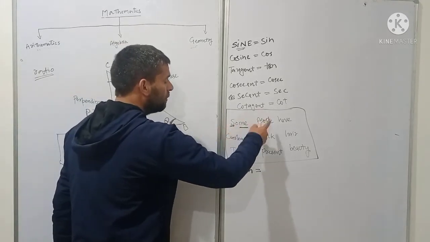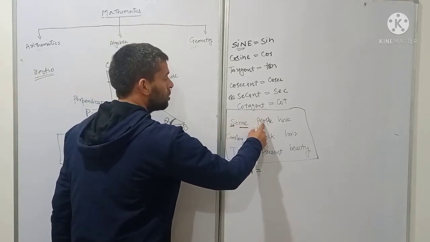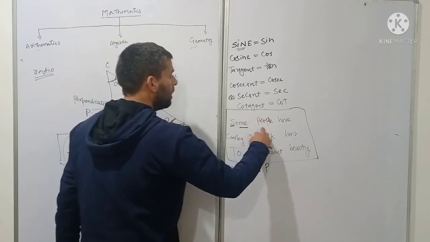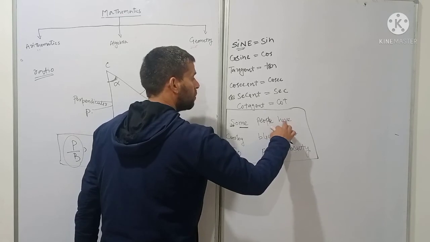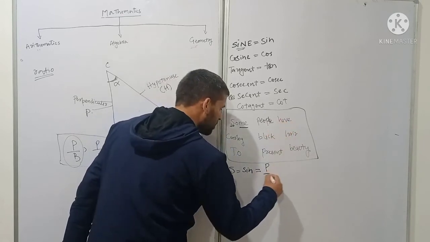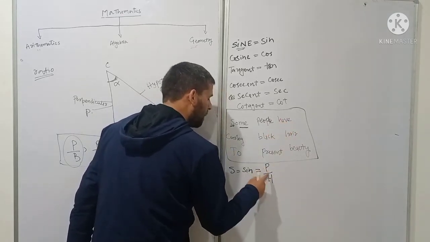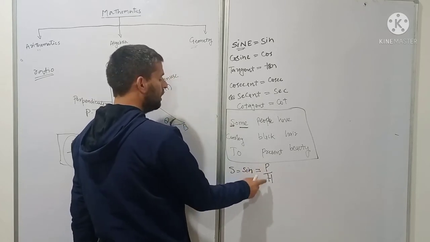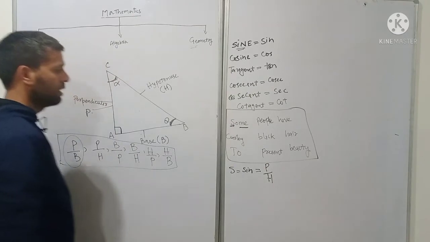Now another word is People. The first letter of People is P. Another word is Hair, and the first letter of Hair is H. So perpendicular upon hypotenuse will be represented by the name sine.